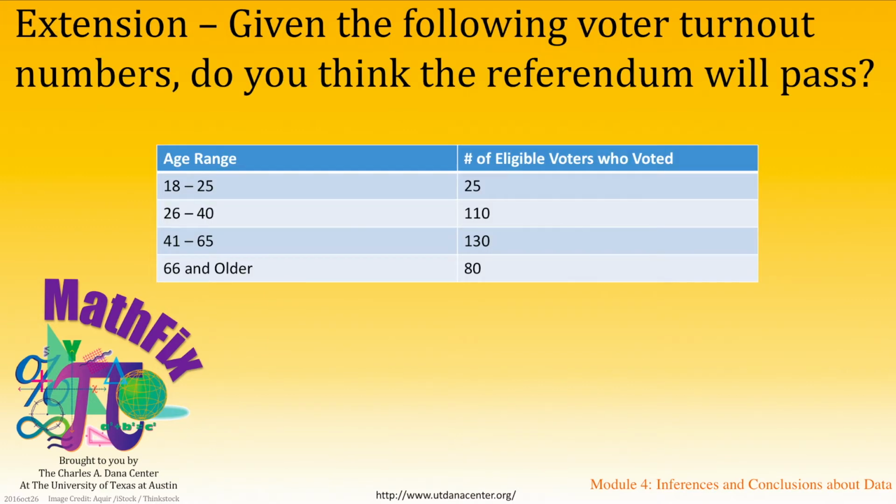One extension here might be to provide data about the percentage of eligible voters in each age range that actually voted, i.e. only 25 of the eligible voters ages 18 to 25 voted. You could then ask students that if the voters in the next election turn out in similar numbers, whether or not they think the referendum will pass, and to explain why or why not.